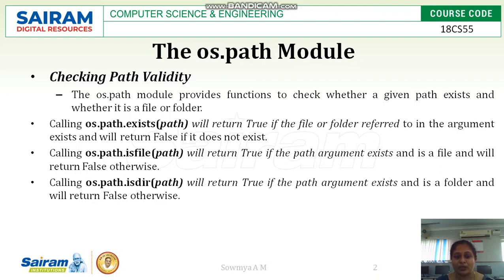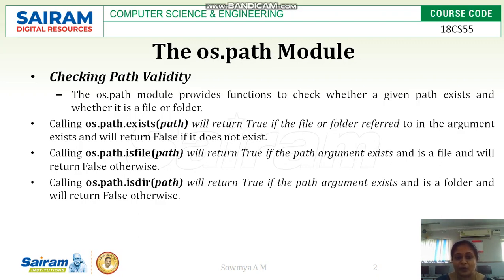So the first method here is os.path.exists. It will return true if the file or folder referred to by the path you have passed as the argument exists. If it is not existing, it returns false. If the file or folder referred to by the argument you have passed exists, it returns true. If not, it returns false.